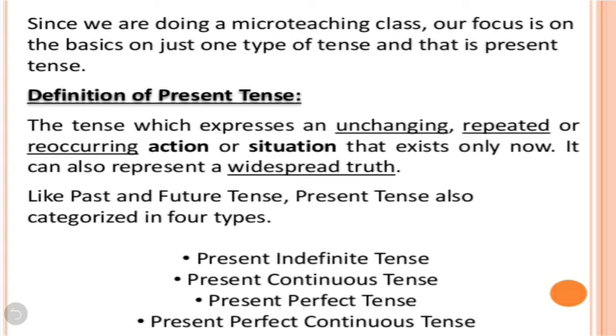Like past and future tense, present tense is also categorized into four types: present indefinite tense, present continuous tense, present perfect tense, and present perfect continuous tense.